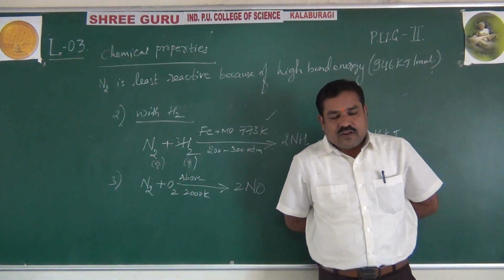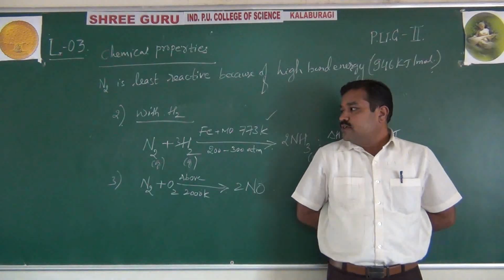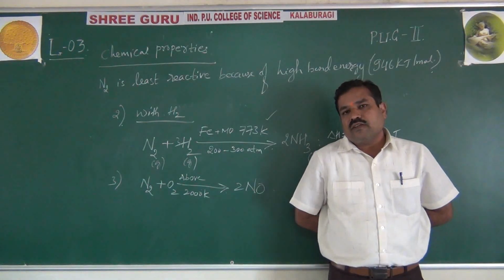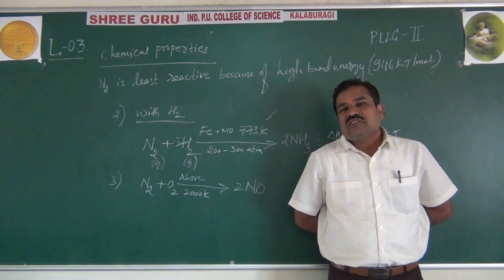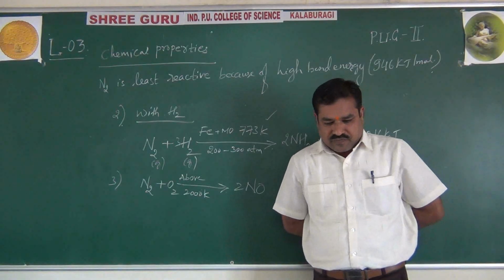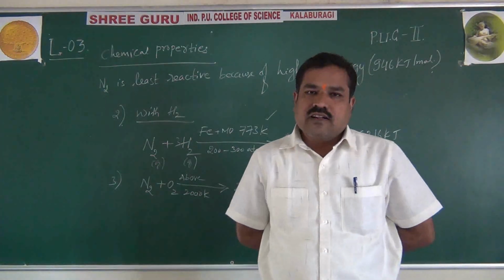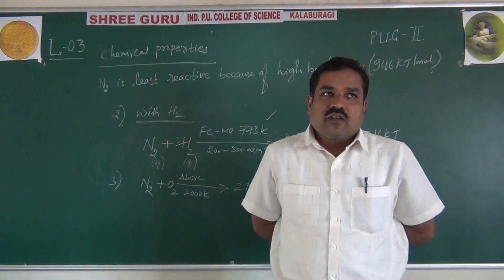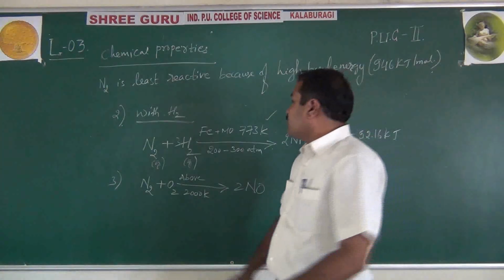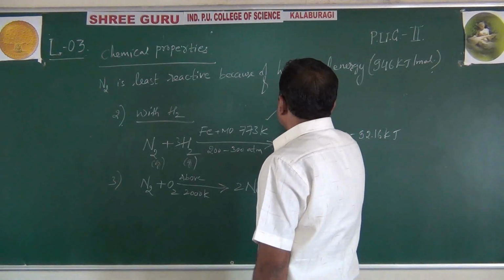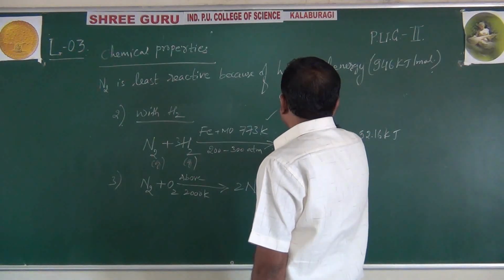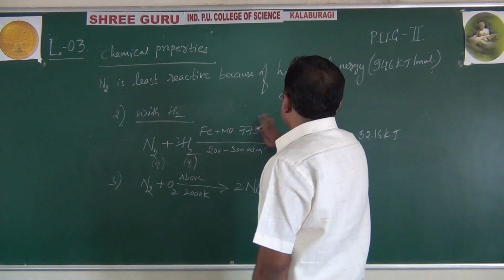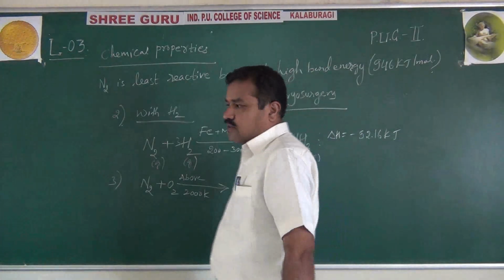Then lastly, after understanding physical properties and these very limited chemical properties, what are the uses? Where can we use this dinitrogen? Mainly dinitrogen in the liquid state, liquid nitrogen, is used in cryosurgery. Cryosurgery is a very important application of dinitrogen in the liquid state.